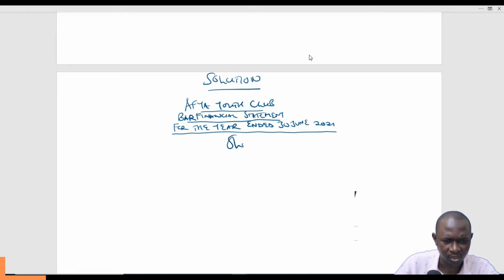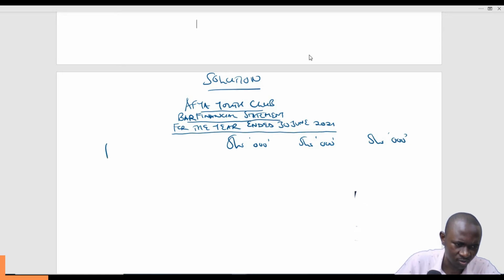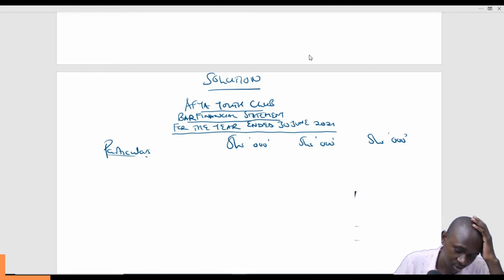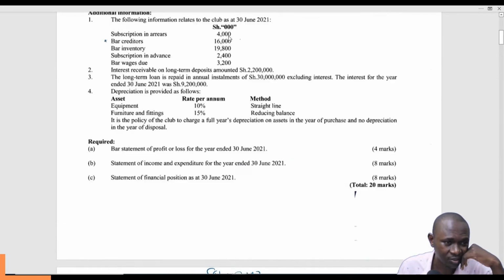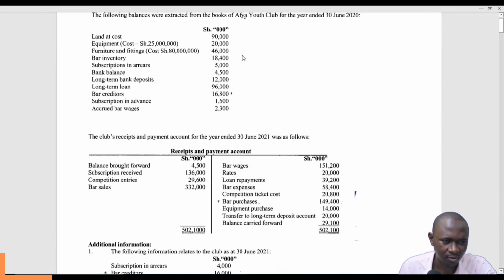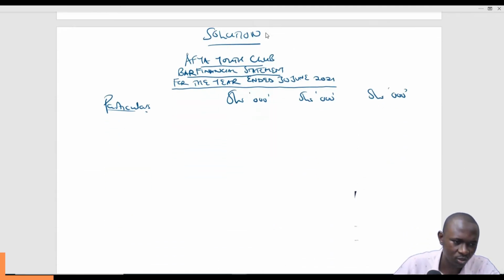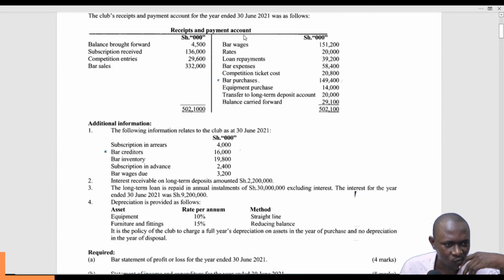Then, as is our norm, the best is to have 3 columns and restrict the zeros, with the particulars on this side. This is a bar financial statement, and we know what we ought to do. We start with the trading account, then the P&L account, and the trading account is purely sales less cost of sales. So we'll go straight to sales and get the figure.